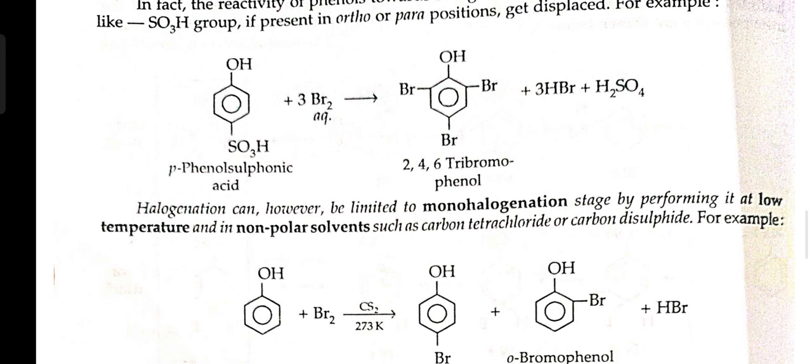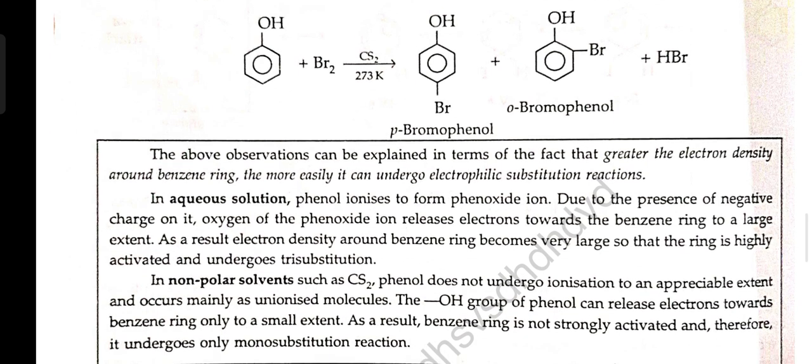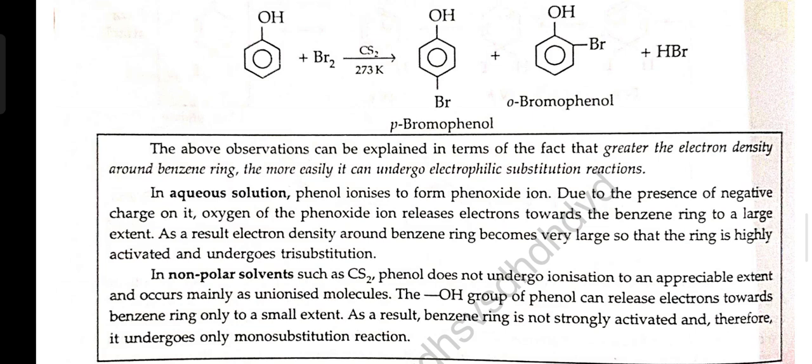Halogenation can however be limited to the monohalogenation stage by performing it at low temperature and in non-polar solvents such as carbon tetrachloride or carbon disulfide. For example, phenol with Br2 in non-polar solvents like carbon tetrachloride or carbon disulfide gives p-bromophenol or o-bromophenol. The above observation can be explained in terms of the effect that the greater the electron density around the benzene ring, the more easily it undergoes electrophilic substitution reaction.